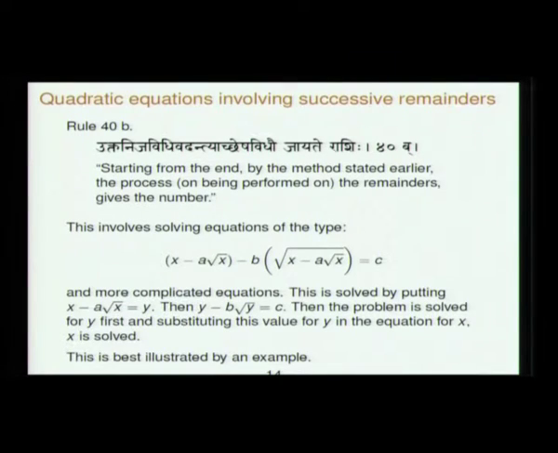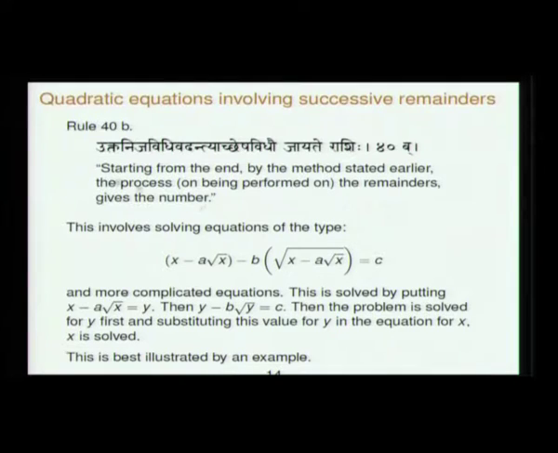Okay. So, then he talks about quadratic equations involving successive remainders. So, this is also very interesting. The rule itself is very simple, very short. Ukta niji vide vadantya shesha vidhau jayate rashihi. Starting from the end, by the method stated earlier, the process on being performed on the remainders gives the number.